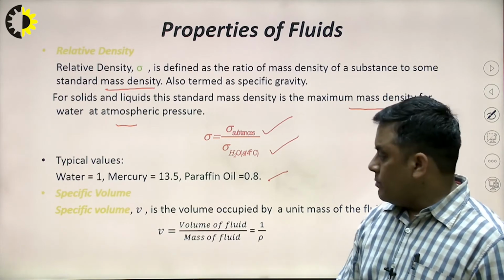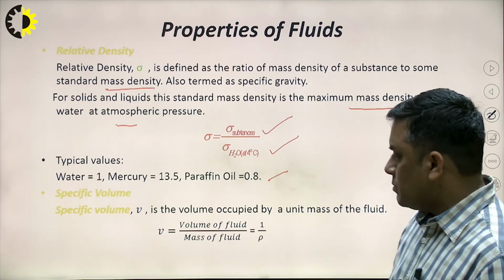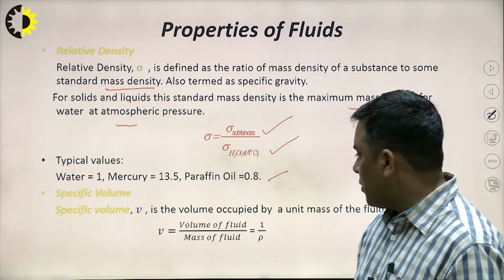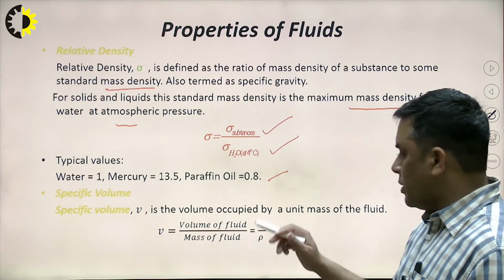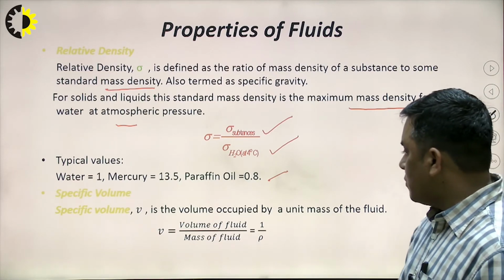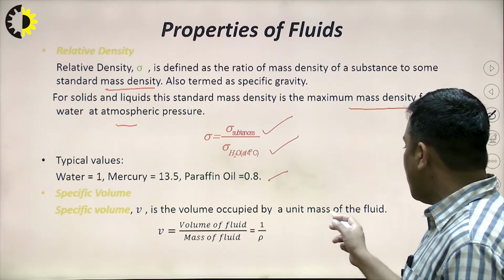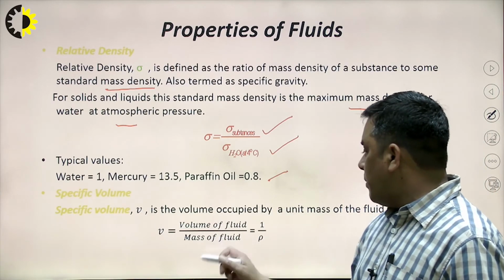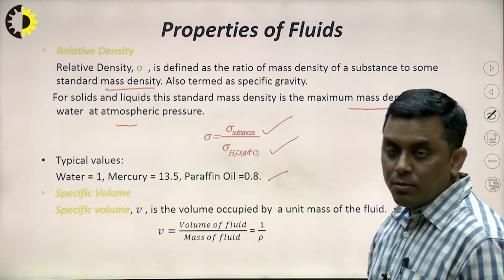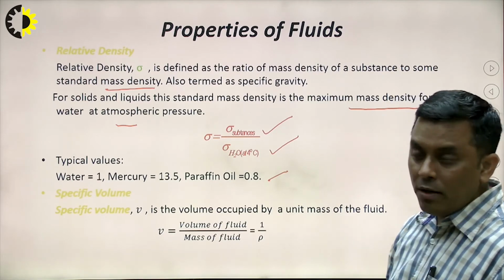Then another term is the specific volume. Nu is the notation used for specific volume. It is the reciprocal of mass density. It is defined as the volume occupied per unit mass of fluid. So volume of fluid divided by mass of fluid, 1 upon rho. So it is the reciprocal of mass density.